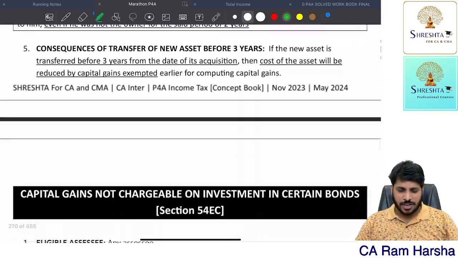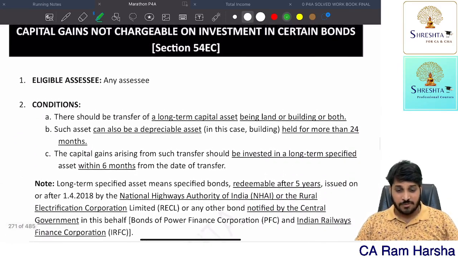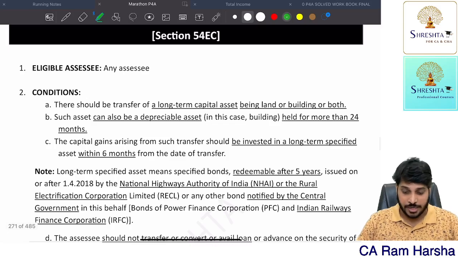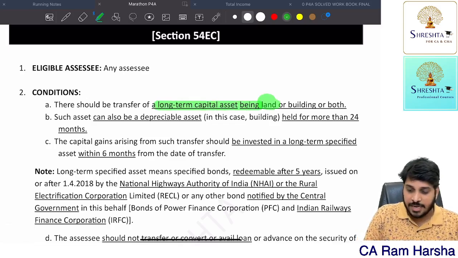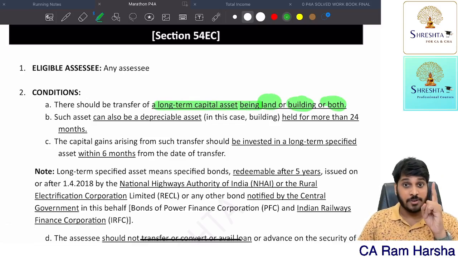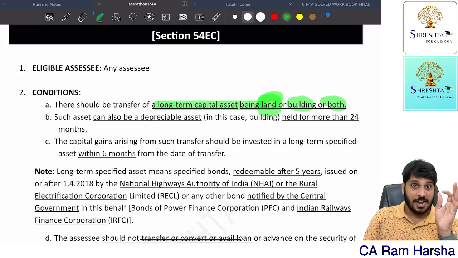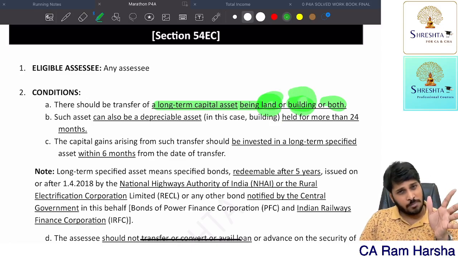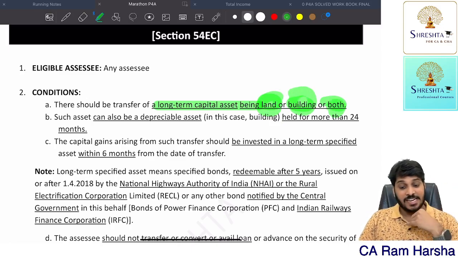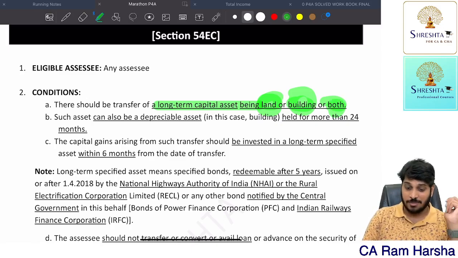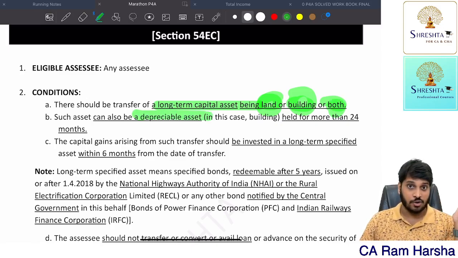Then 54D, not an important provision at CA Inter, leave it. 54EC. Here what you are doing is, you are transferring a long-term capital asset being land or building or both. Remember, in 54 residential house property means compulsorily it's land and building or only building, doesn't matter. Only land if you are selling, 54 section will not apply. In 54EC, even if you sell a land, the section is applicable, or only building or both land and building. It can be residential or non-residential, doesn't matter. It can be a depreciable, business-related building also, not an issue.